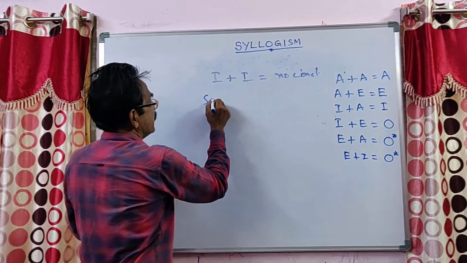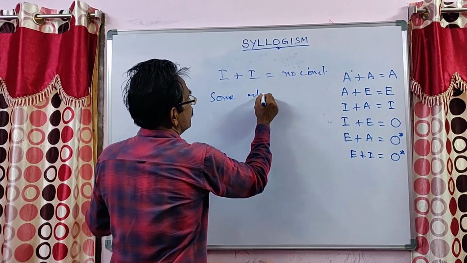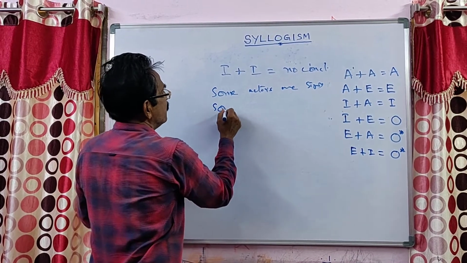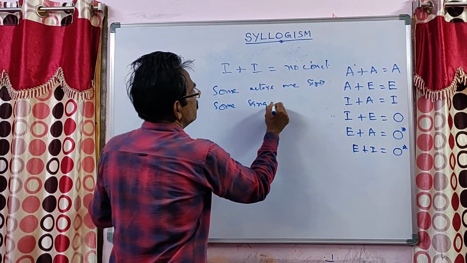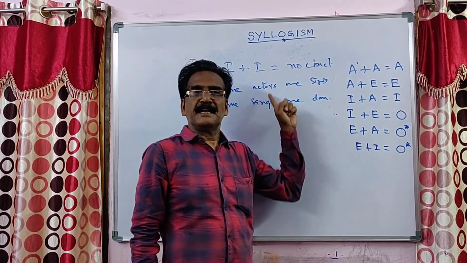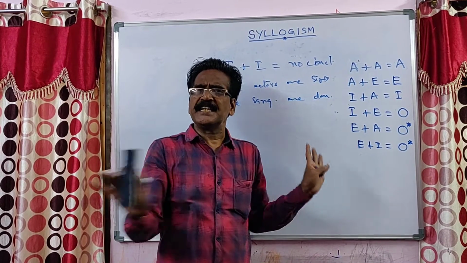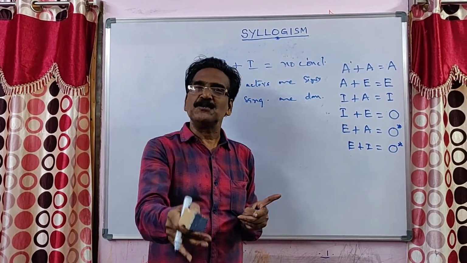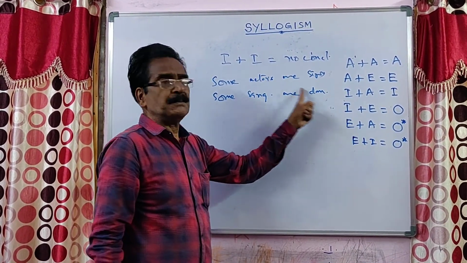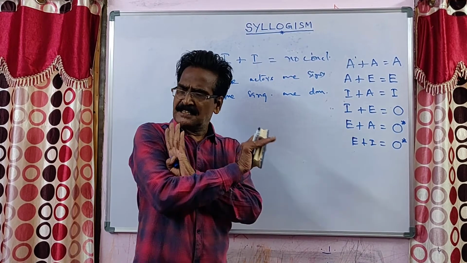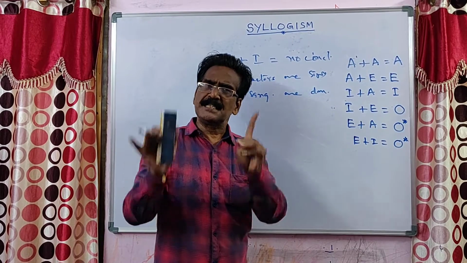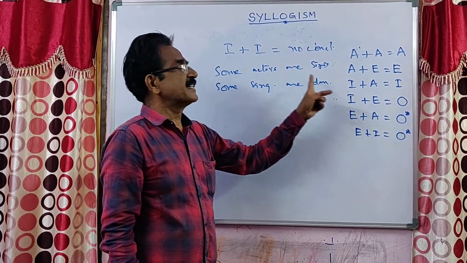That is, here some actors are singers. Some singers are dancers. This is I plus I. For I plus I, we don't have any conclusion. What does it mean? There is no relation between these two terms, actors and dancers. You can categorically dismiss any conclusion between actors and dancers.